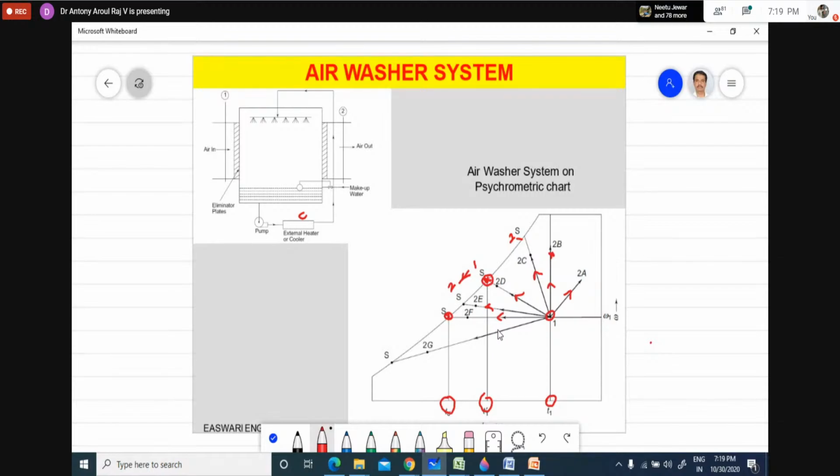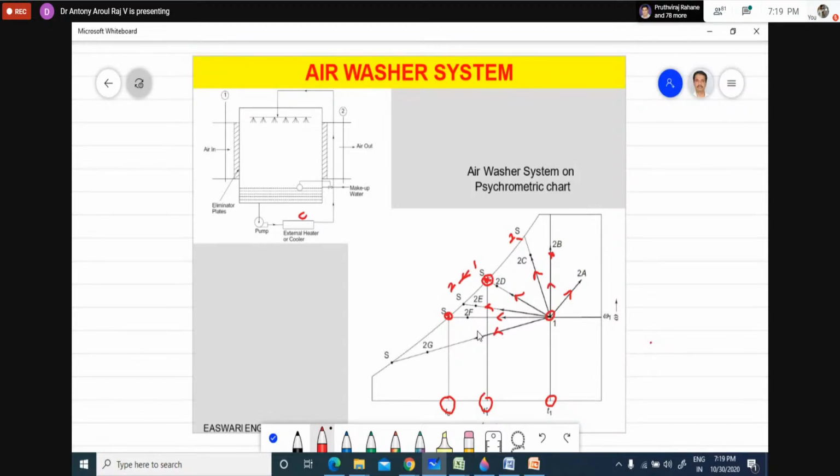And the next process is even more interesting. I am spraying the water at a temperature very much lesser than the dew point temperature. When I am spraying the water at a temperature very much lesser than the dew point temperature, you will find that cooling and dehumidification will be taking place. See, you are spraying water, but still the moisture is removed from the air. How is this happening? I can explain this very clearly.